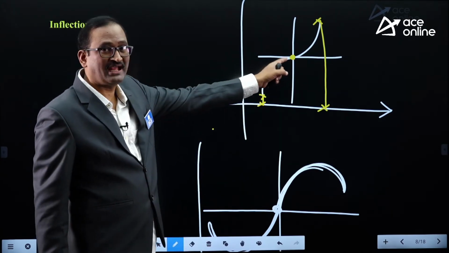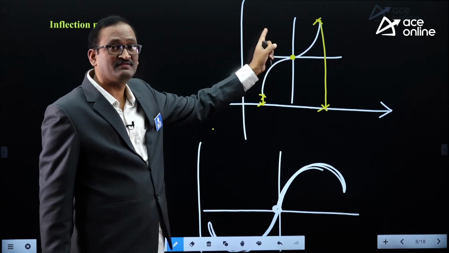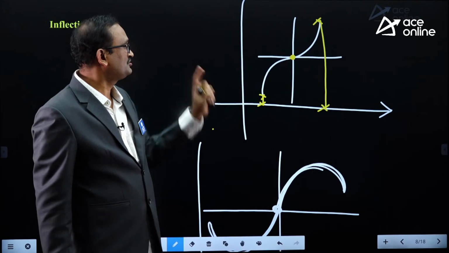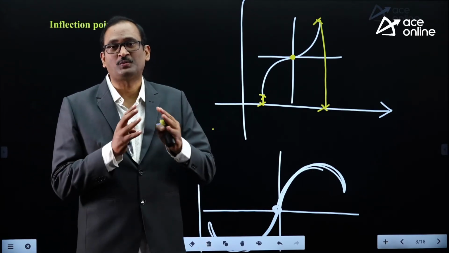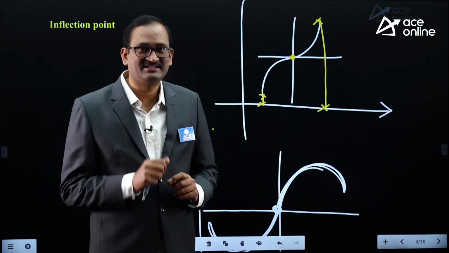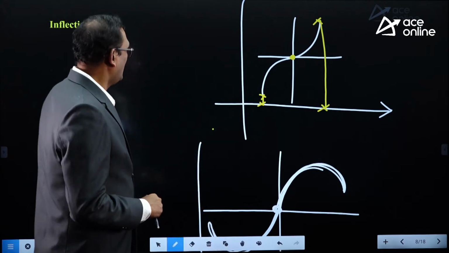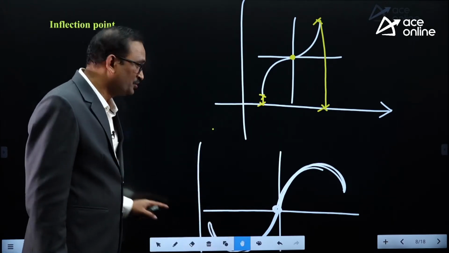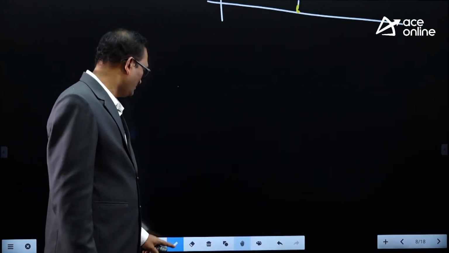So this is not an inflection point. This is an inflection point, but this is the point at which there is no maxima, no minima. So everyone has to remember that at an inflection point, the graph of the function has neither a maximum nor a minimum. Remember that. Mathematically, how would you define an inflection point? Let me check that one also.